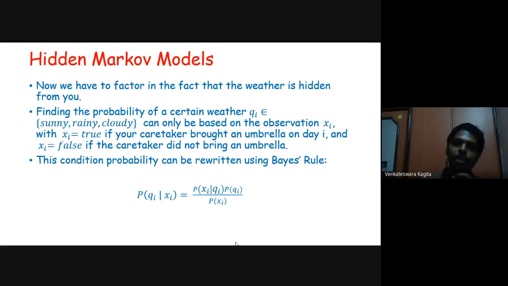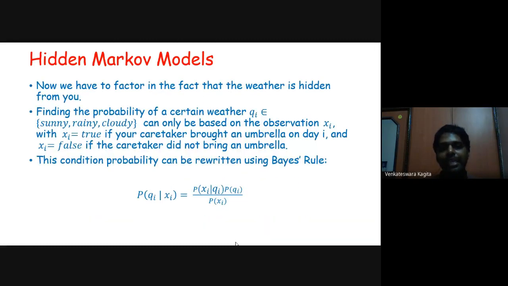So this conditional probability can be rewritten using the Bayesian rule. You remember the Bayesian rule that we have discussed in the previous two sessions. So the probability of Qi, that is, the ith day's weather, given our observation about the umbrella, that is xi on the ith day, is equivalent, using the Bayesian rule, to the probability of xi given Qi times the probability of Qi, divided by the probability of xi. This is the Bayesian rule that we already know.